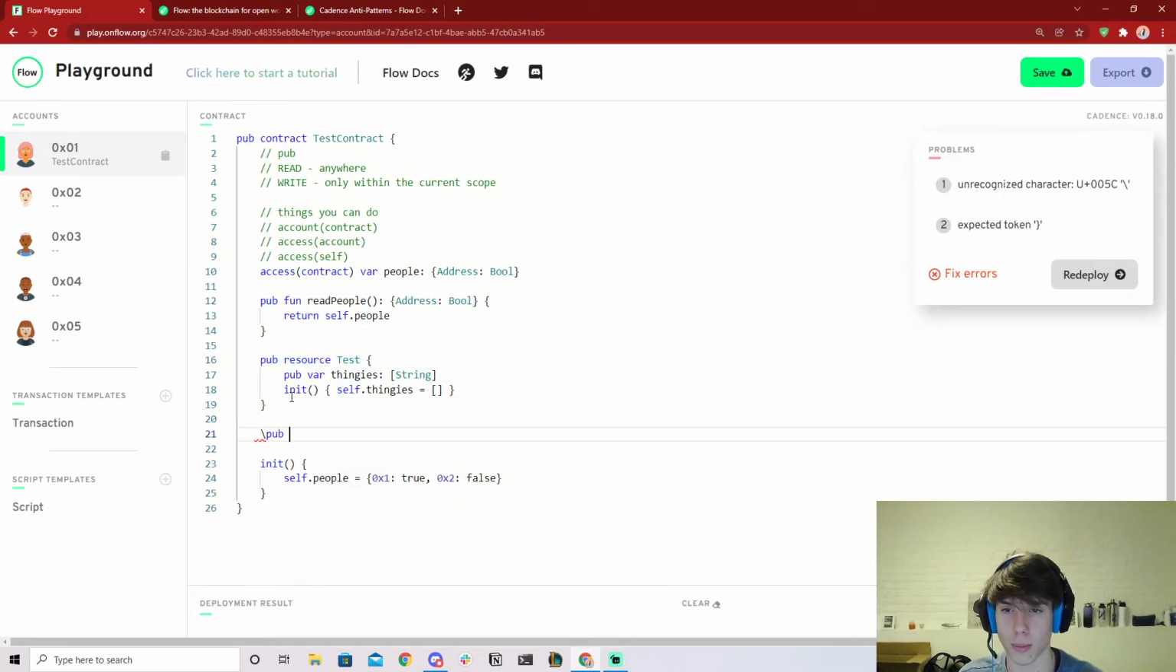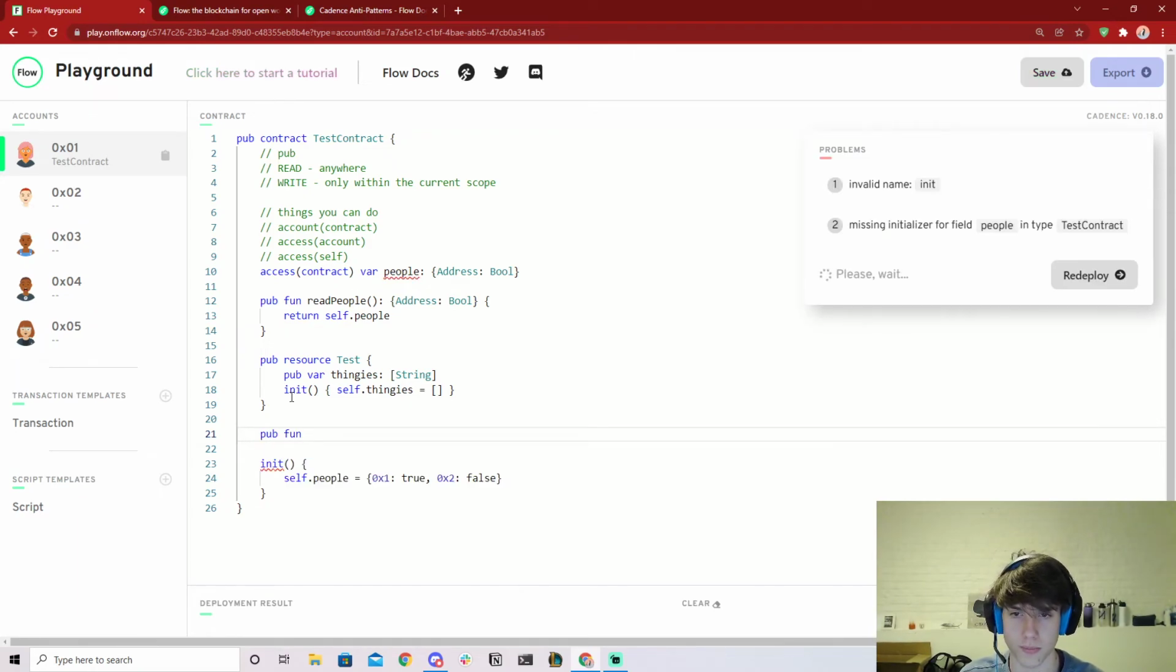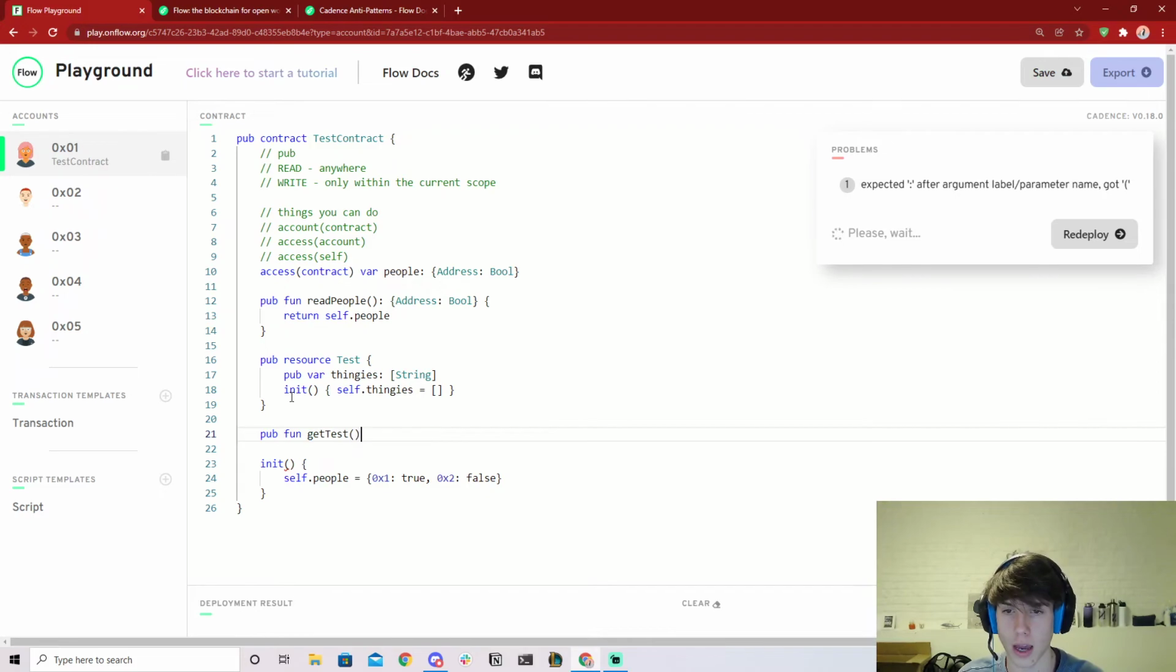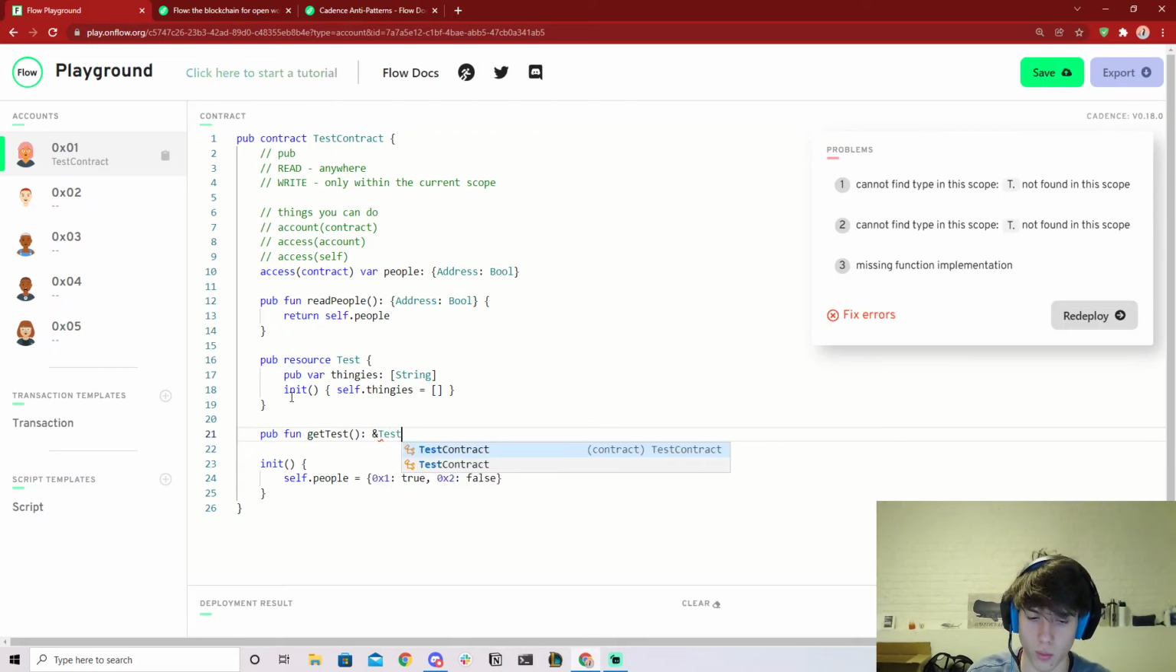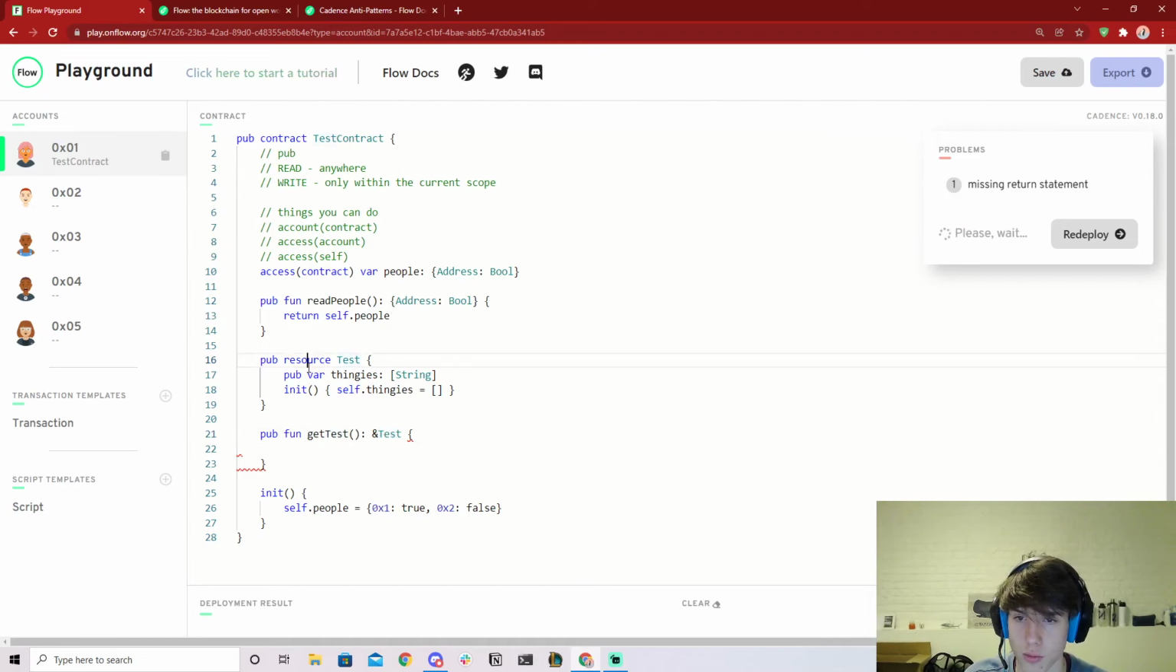Really, you would be able to do that same sort of thing if you return. So if we did, for example, a public function get test, and we returned for some reason a reference to the test resource, it would actually allow you to change this even though you shouldn't be able to. So make sure you're always aware that public set is a problem, of course, because you can change that anywhere, but be really careful that arrays or dictionaries with the public access modifier are changeable outside the contract. So always make sure that they are either access contract, account, or self.